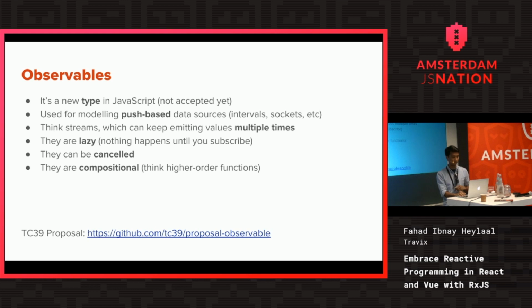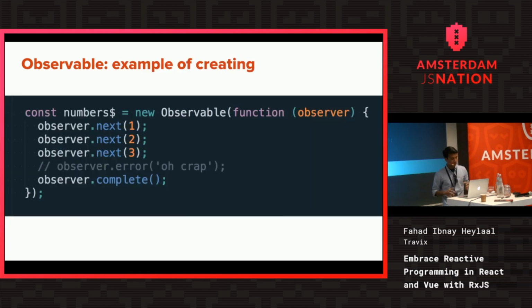So imagine observable is supported in the browser today. This is what it would look like. Just like a promise, you can construct it with new Observable, and inside it you have a function that you can pass, which gives you access to the observer object. There's a difference between what an observable is and an observer. An observable is something that you can subscribe to for getting the values. An observer is something that actually generates the values for you. So you can only generate the values inside the constructor, so no one outside of it can impact it.